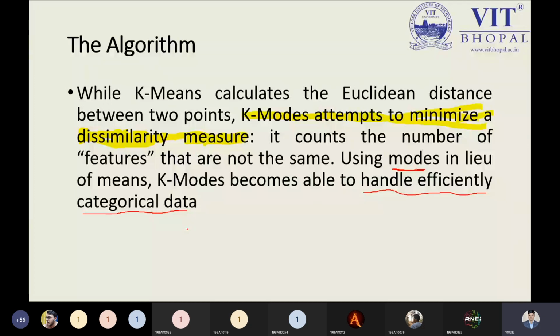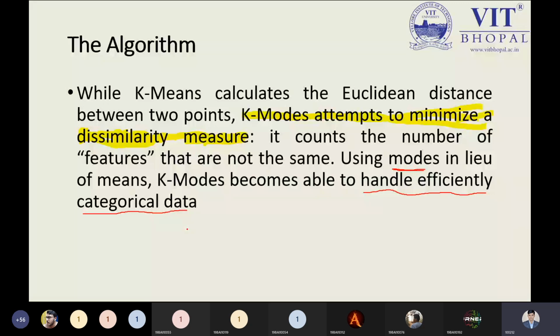Now, this point is clear. Tell me right now, this theoretical part is clear to all right now? Yes, tell me any doubt over here?